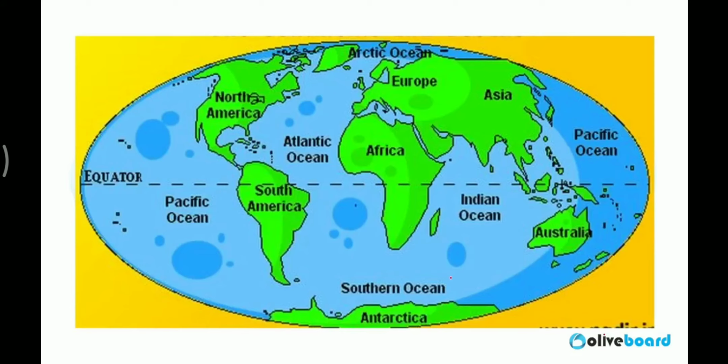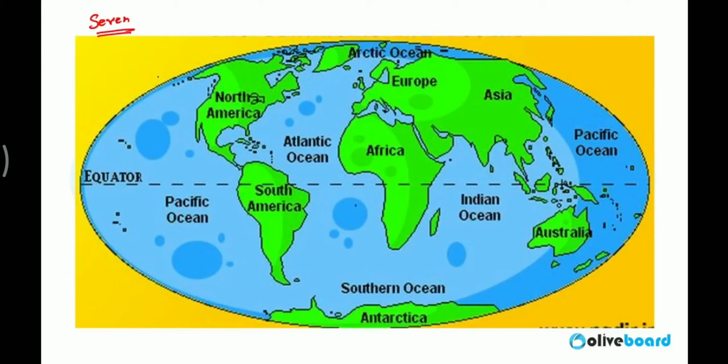Now guys, this is the earth. On earth, basically we can divide the earth into land masses. So basically there are 7 big land masses which we can observe. These land masses are called continents. So how many continents are there on the earth? There are 7 continents.